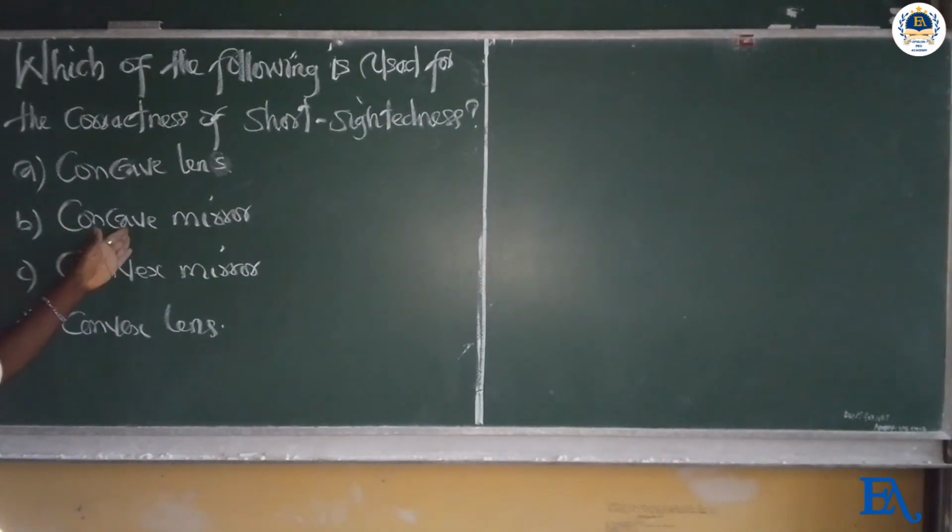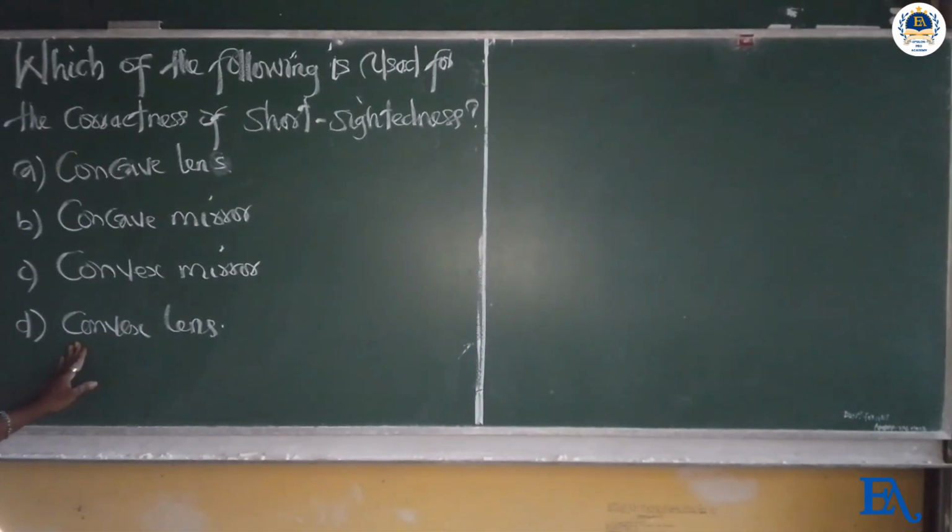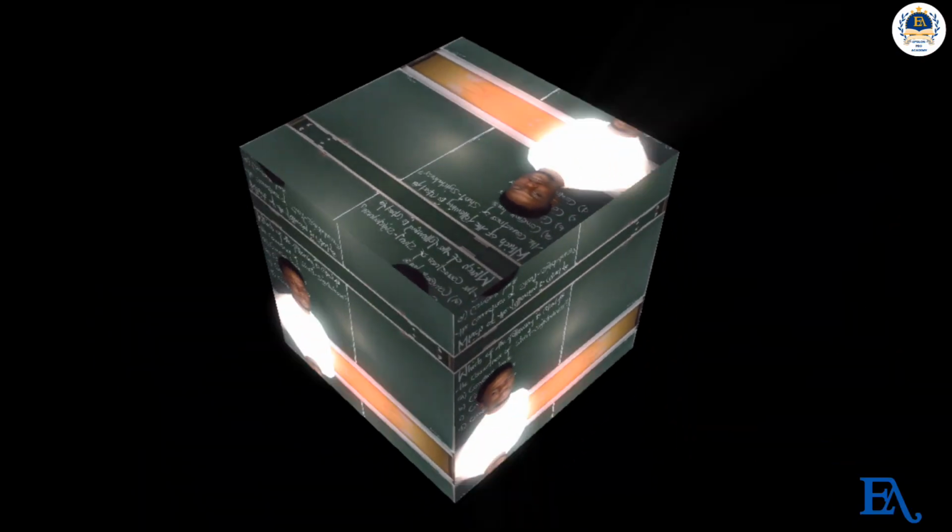We don't use this one for eye correction. We don't use this for eye correction. This is used for eye correction rather, but it is for long-sightedness. Take note of this. So the correct option is short-sightedness, concave lens.